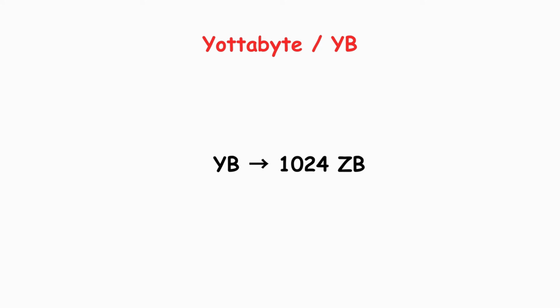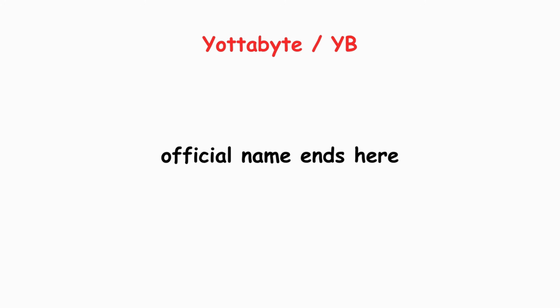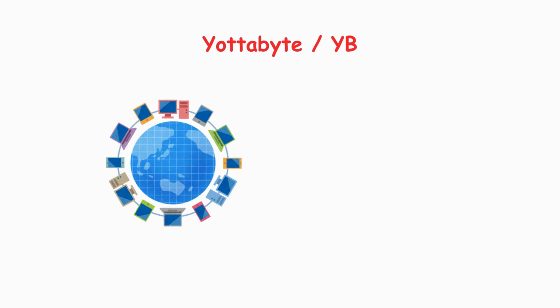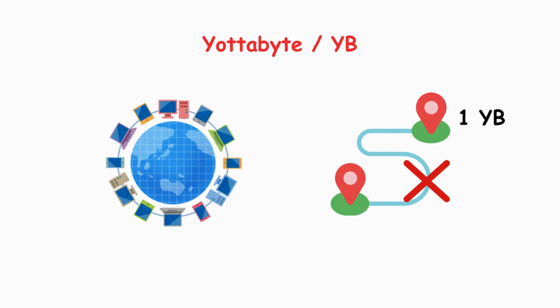Yottabyte, or YB. A yottabyte is 1,024 zettabytes, or about 1 septillion bytes. This is as far as the official naming system currently goes, and honestly, we don't even have practical applications for yottabytes yet. The entire digital universe as of 2025 hasn't even reached 1 yottabyte yet, though we're getting closer every year. A yottabyte could store approximately 250 trillion DVDs.